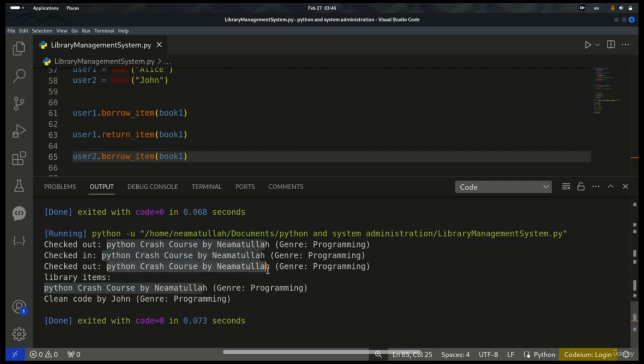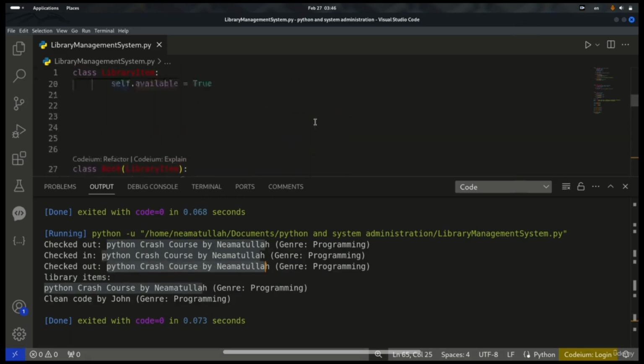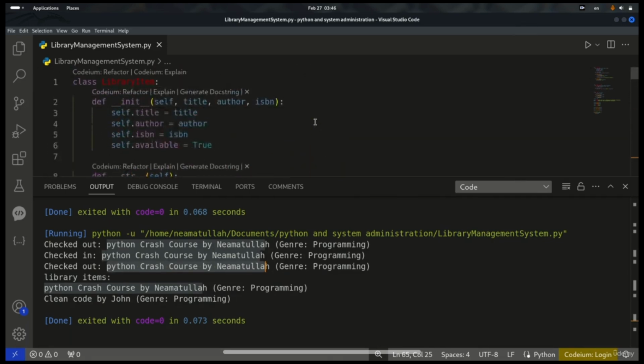So this is how this little library management system works, and we use classes, objects, and inheritance here, so you learn those things better.